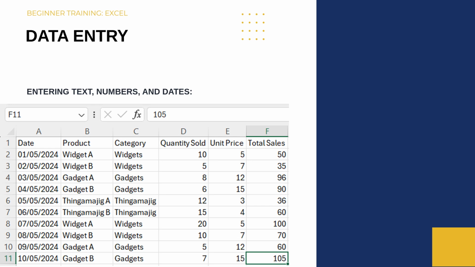For your heading, you will select A1, type date. You could then either press enter or you could press tab. Enter will take you into the row below it, and tab will take you into the next column. In this case, we would want to tab as we would be concentrating on the headers. Once we have entered our headers, we would then go into our rows and enter the data.